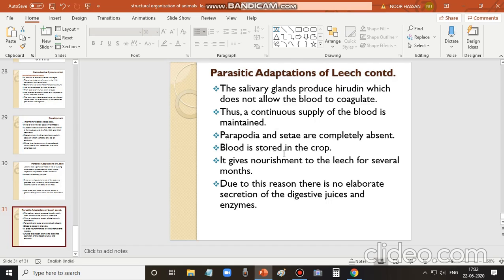Blood is stored in the crop, as we have learnt in the digestive system. The crop can store an enormous amount of blood. This blood gives nourishment to the leech for several months, as an enormous quantity of blood can be stored in the crop, and the leech can use this for several months. Due to this reason, there is no elaborate secretion of digestive juices and enzymes.